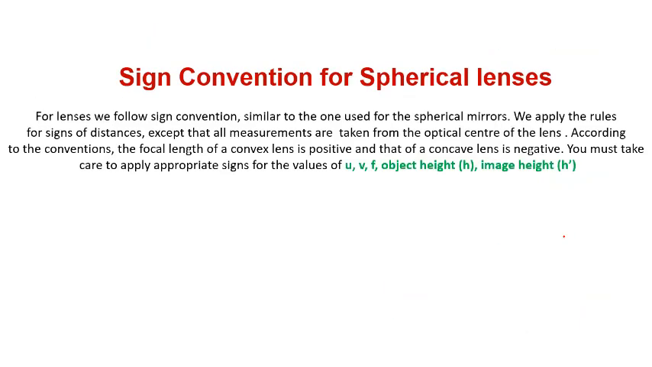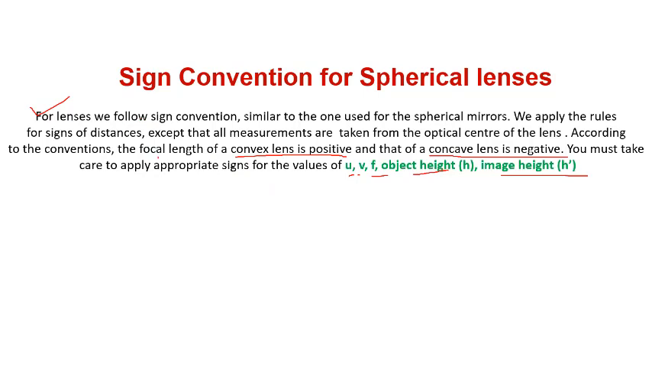Now, sign convention for spherical lenses. We have a sign convention for spherical mirrors, now for spherical lenses. Let us see what it says. For lenses we follow a sign convention similar to the one we use for spherical mirrors. We apply the rules for sign of distance except that all measures are taken from the optical center of the lens. According to the convention, the focal length of a convex lens is positive and that of a concave lens is negative. You must take care to apply the appropriate sign to the values of u, v, f, object height and image height.